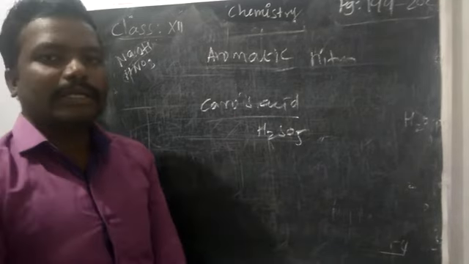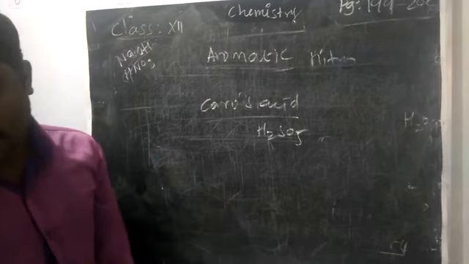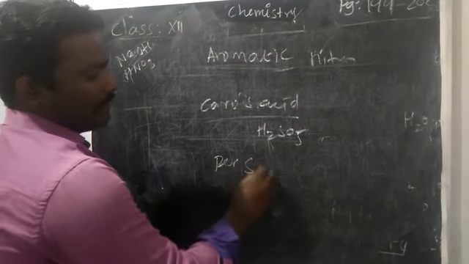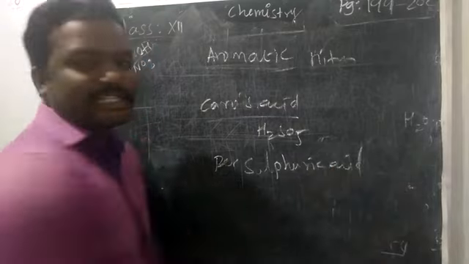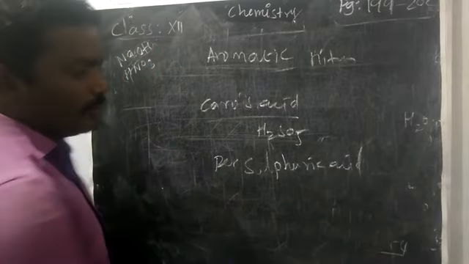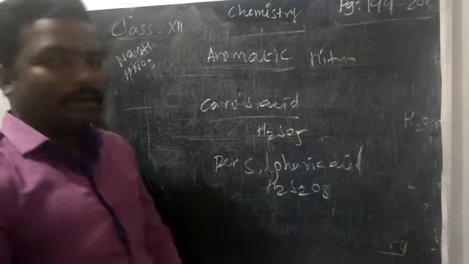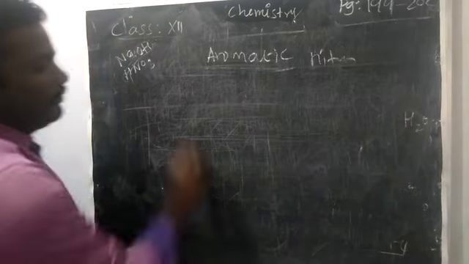Or, as you already know, trifluoroperoxyacetic acid. Or you can take persulfuric acid. What is persulfuric acid? H2S2O8. So if you use all these catalysts on the nitro compound, what will happen?